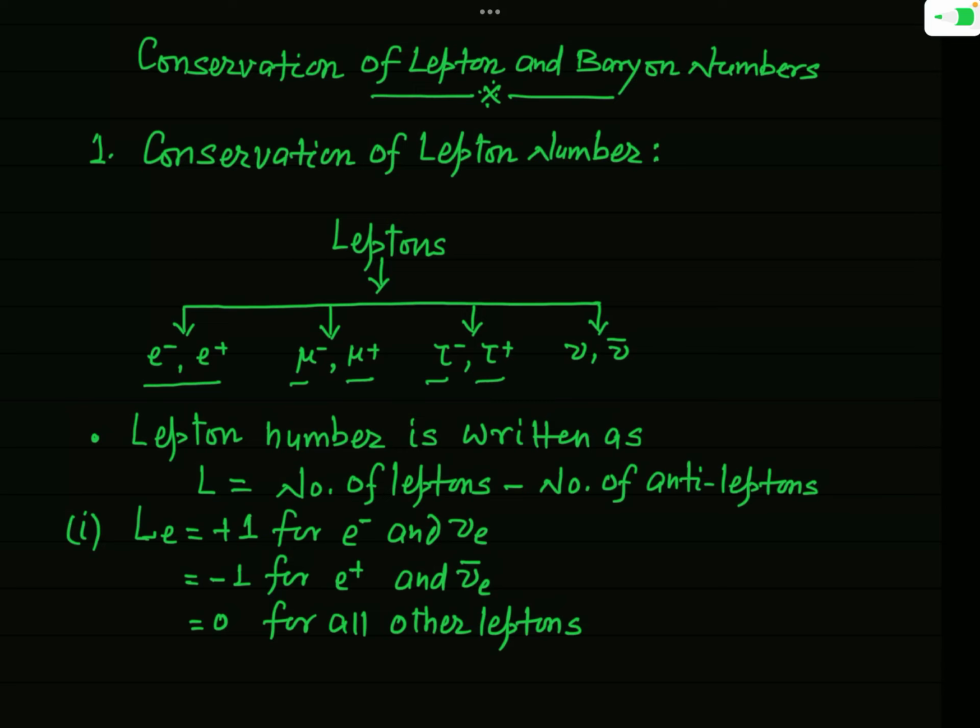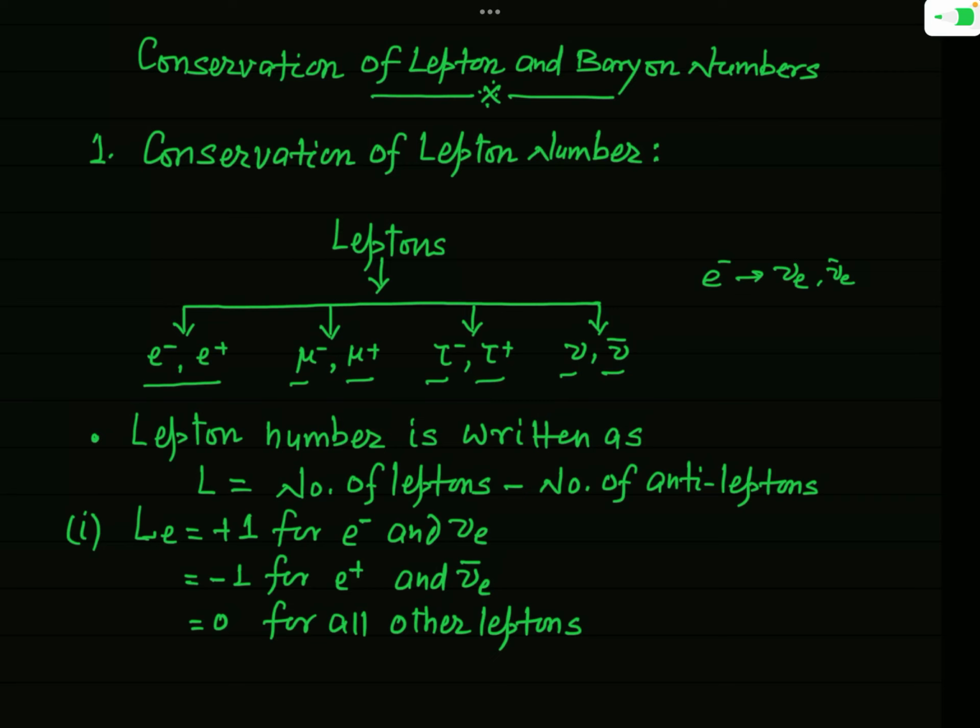Corresponding to each of these leptons we define a neutrino. So here I have written nu and nu bar. This is neutrino and antineutrino. But remember, when you say electron, the corresponding neutrino is written as nu e, and its antineutrino will be nu e bar.